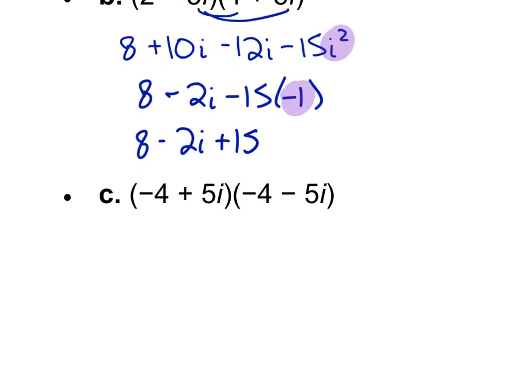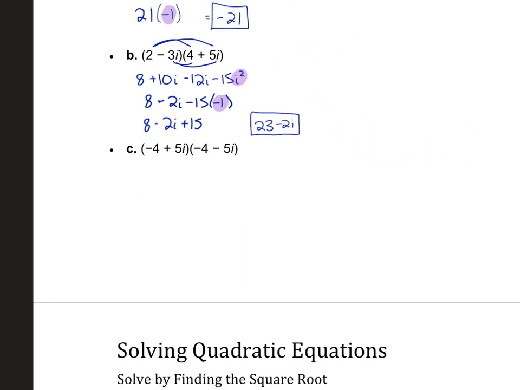And then 8 plus 15, what is that? Twenty-three. 23 minus 2i. Okay.